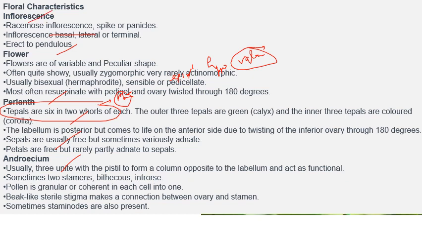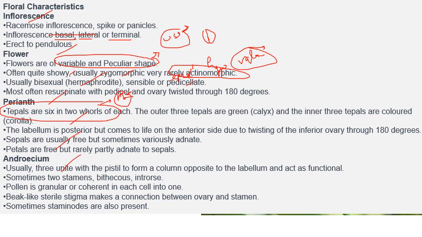So inflorescence की अगर बात करें तो inflorescence is racemose and spike or panicles. इसमें mostly जो position होती है that may be basal, lateral or terminal. Then flowers are of variable and peculiar shape. Most जो useful or beautiful flowers हैं वो belong to this family. And often quite showy, usually zygomorphic होते हैं, rarely actinomorphic. Zygomorphic means इनको हम सिर्फ एक ही एंगल से काटेंगे तो 2 equal halves में डिवाइड होंगे, and usually bisexual होते हैं, and sessile or pedicellate.